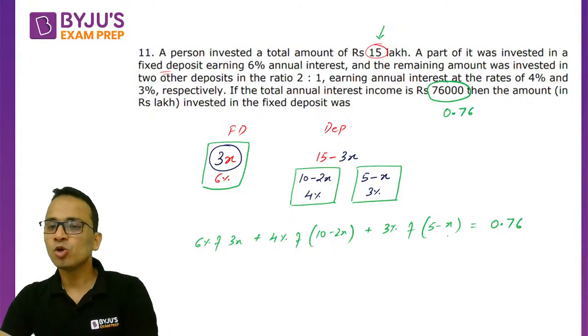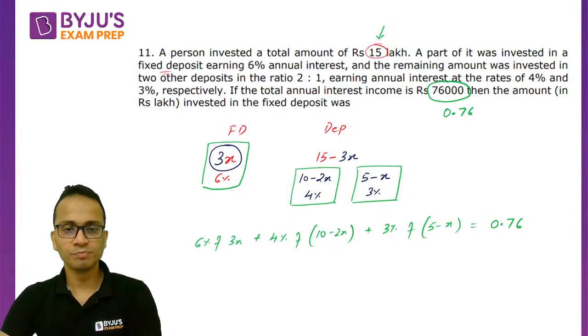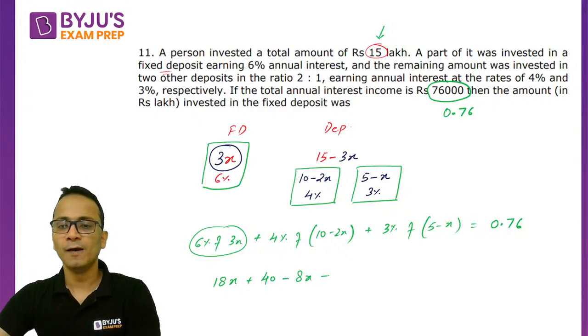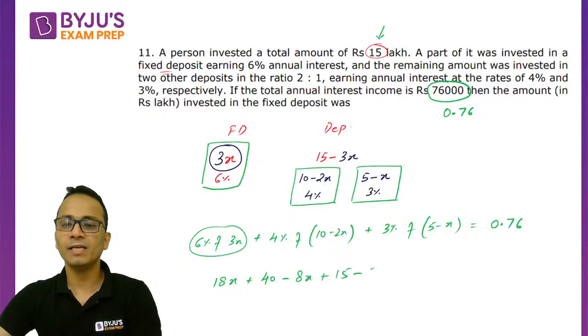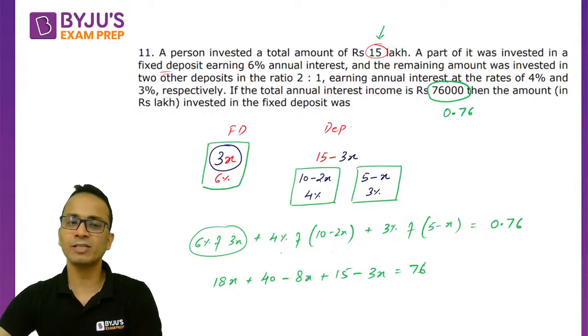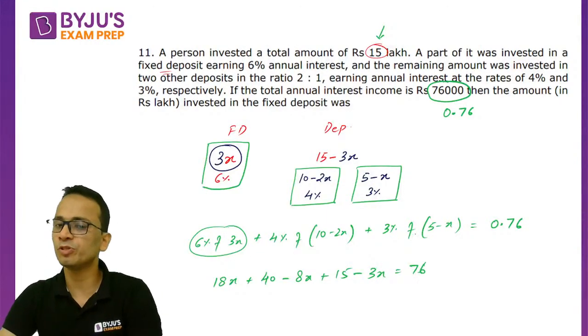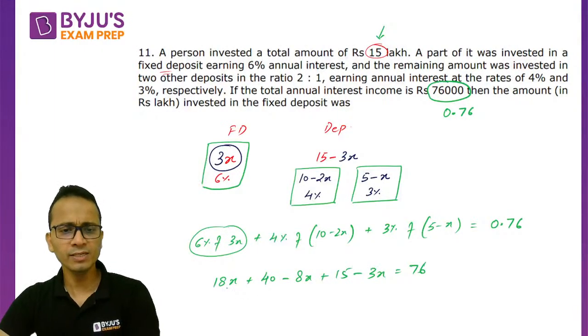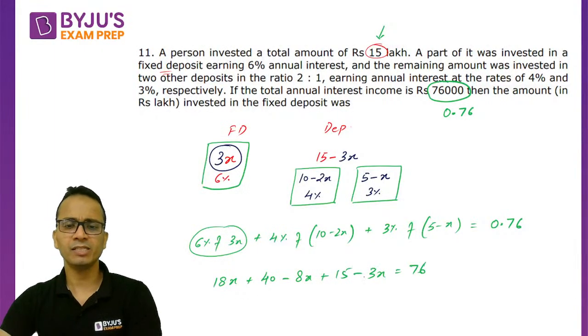Now multiply the complete equation by 100. So 6 into 3 is 18, 18x plus 40 minus 8x plus 15 minus 3x is equal to 76. When I multiplied by 100, the percentages are removed on the left side and the right side is multiplied by 100. So 18 minus 8 is 10, 10 minus 3 is 7. So we get 7x.